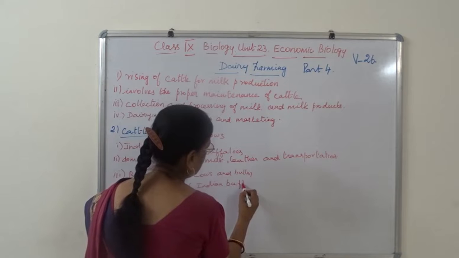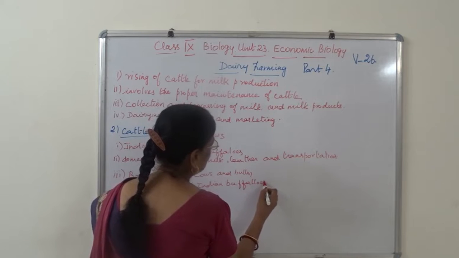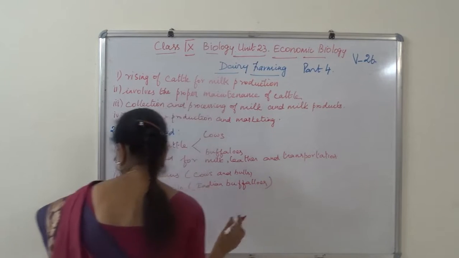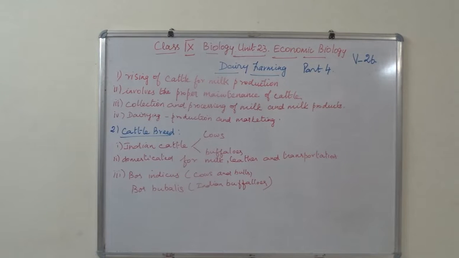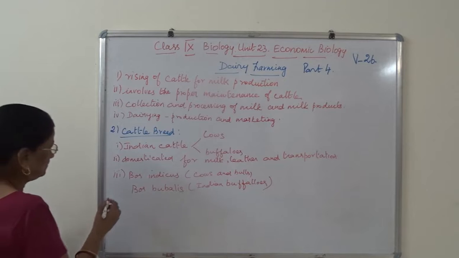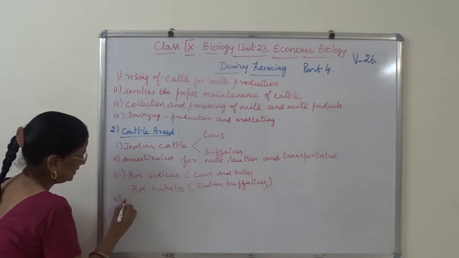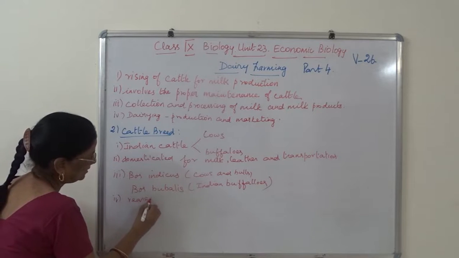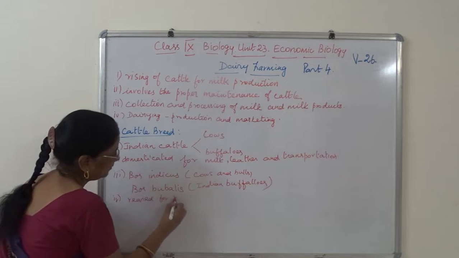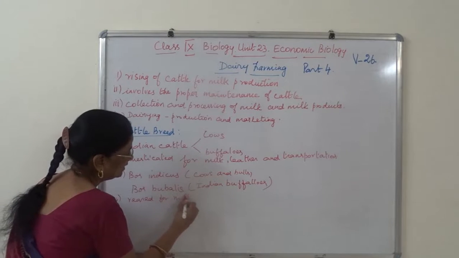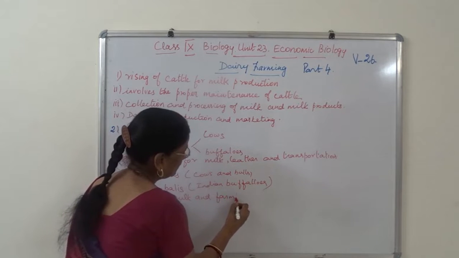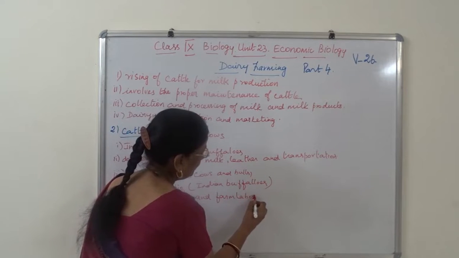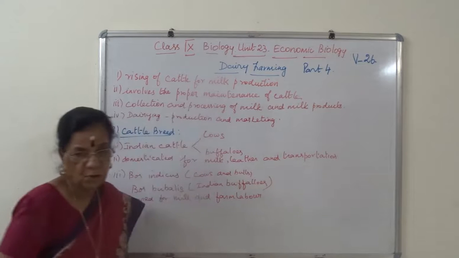And then they are reared for milk and farm labor.